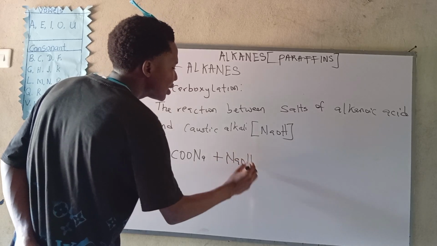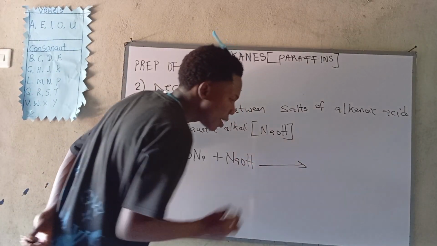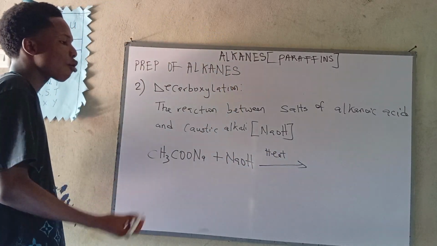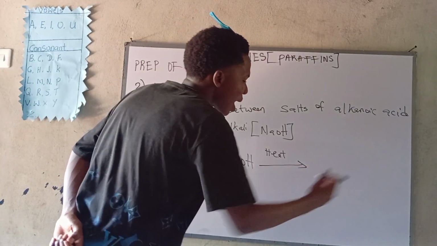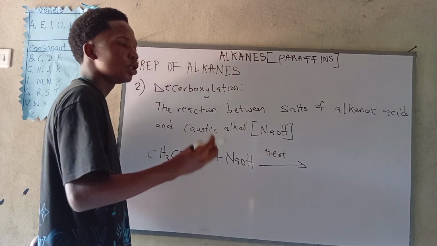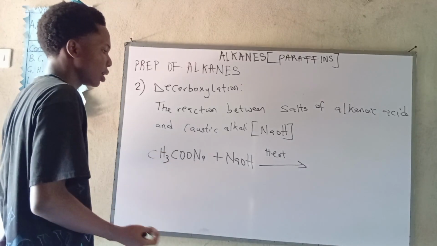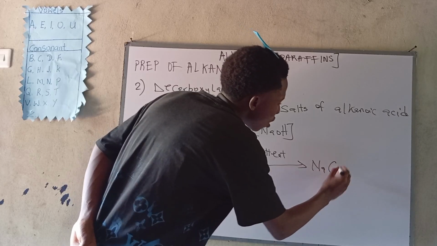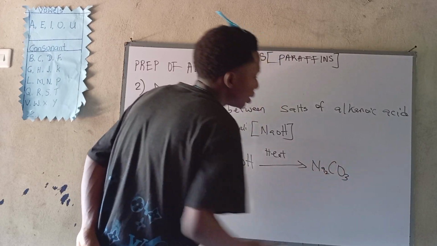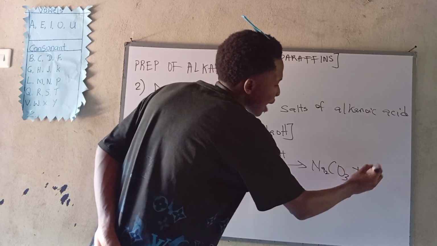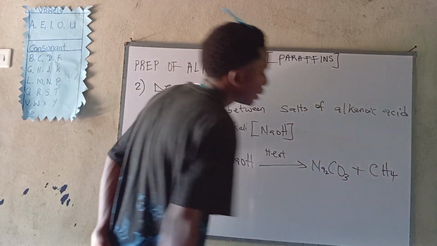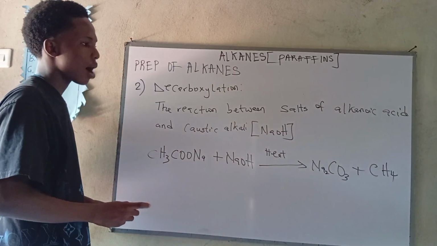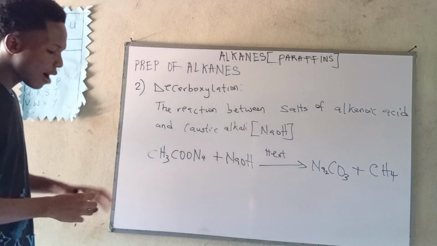As I said, it will react with sodium hydroxide. Remember, in the presence of what? Heat. There will be a presence of heat to give our corresponding what? Alkane. But the product that it will give us will not be only alkane, because there are other compounds here. So now it will give us what? Sodium carbonate. This is what it will give us, sodium carbonate, and finally our corresponding alkane. Now, this is one of the preparations of alkanes. All right, we have gotten our alkane.